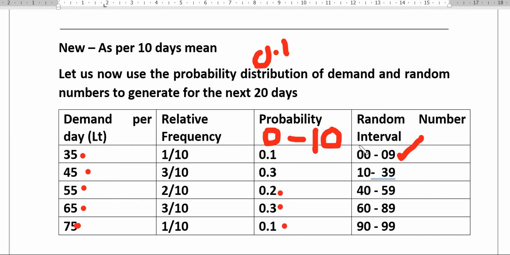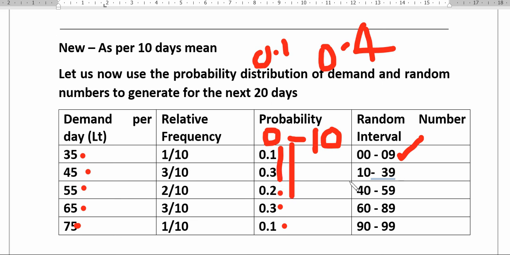For the next, you add these both and you get 0.4. Convert 0.4 to percentage and you get 40. So now the range is from 10 to 39, because 0 to 9 we have already taken. For the second we take 10 to 39, one less. Now for the third one, you add all these three: 0.1 plus 0.3 is 0.4, plus 0.2 is 0.6.